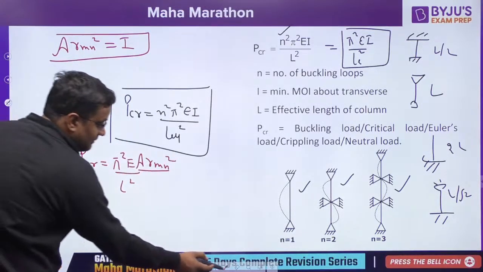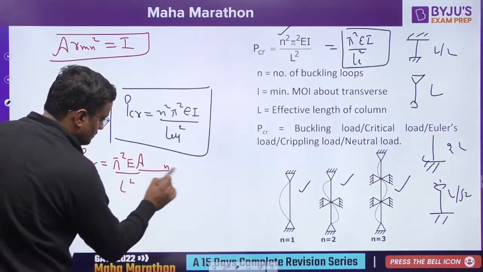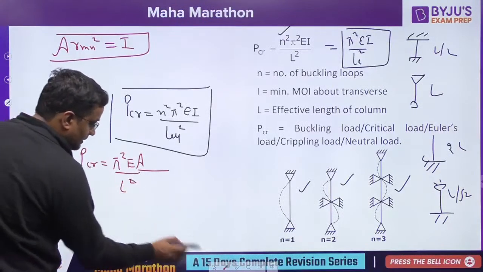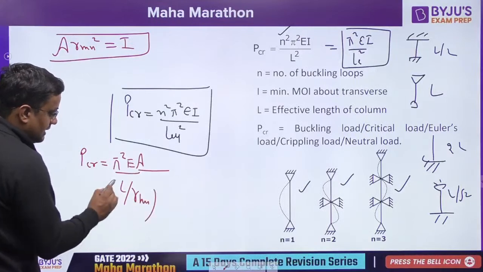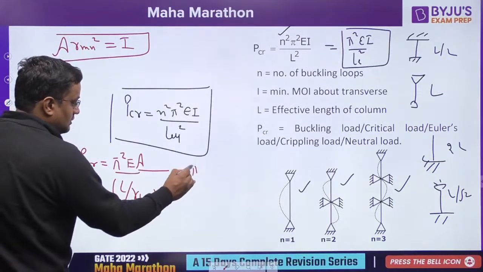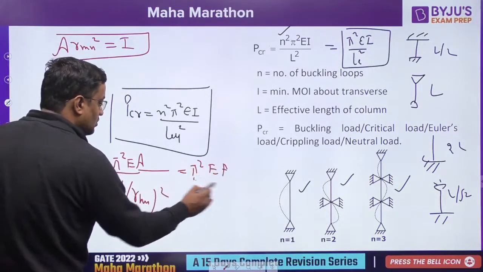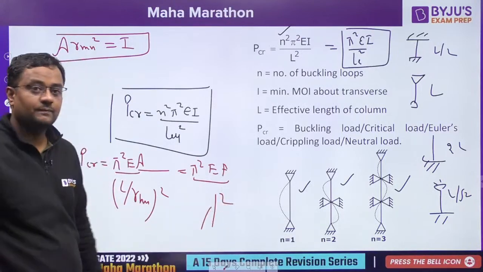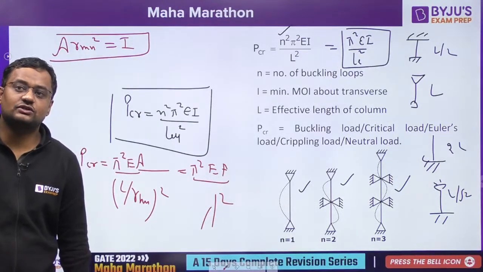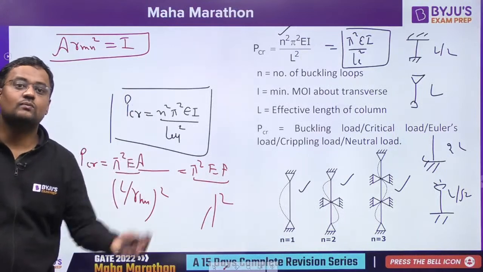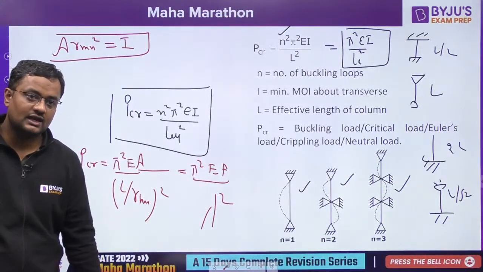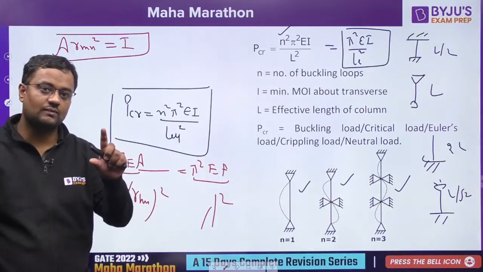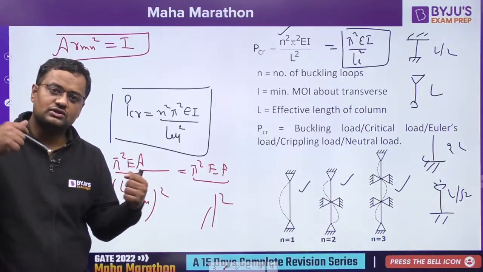And if I put r minimum squared at the bottom, it will be L effective upon r minimum, whole squared, and lambda is this slenderness ratio. What is the feeling of slenderness ratio? If lambda is more, the column is longer, meaning more chances of buckling failure. And if lambda is smaller, that is a short column, more chances of not buckling, more chances of crushing.